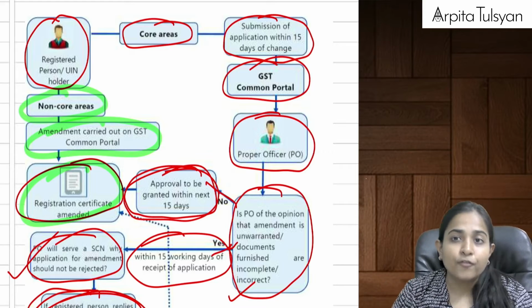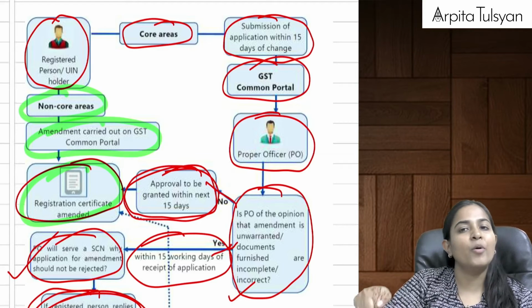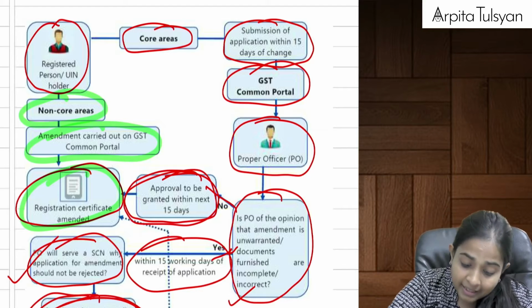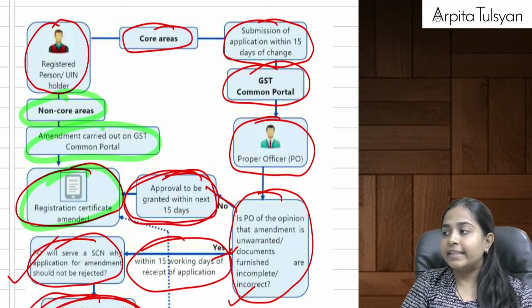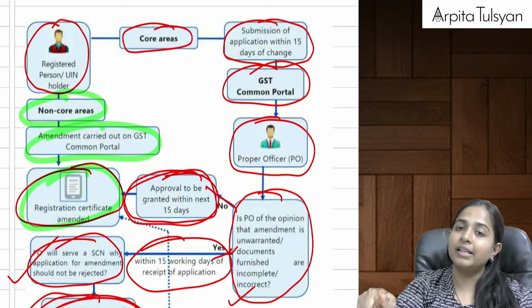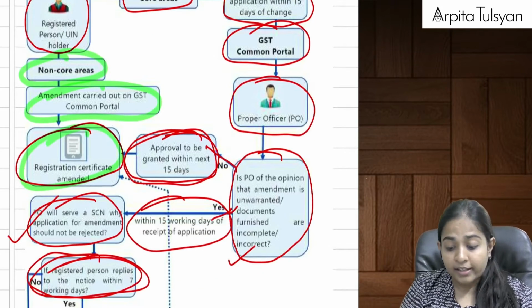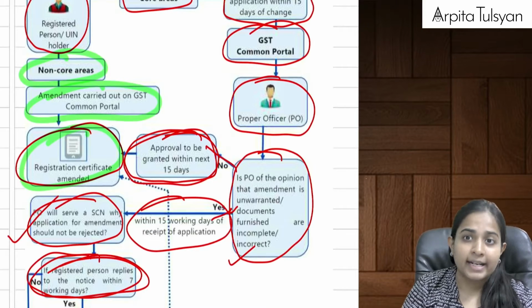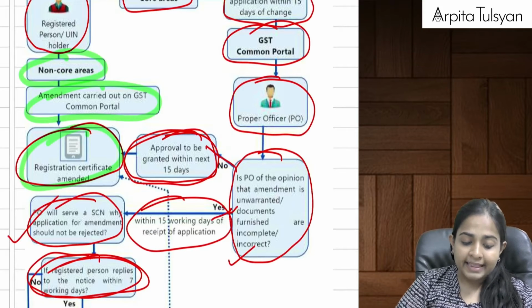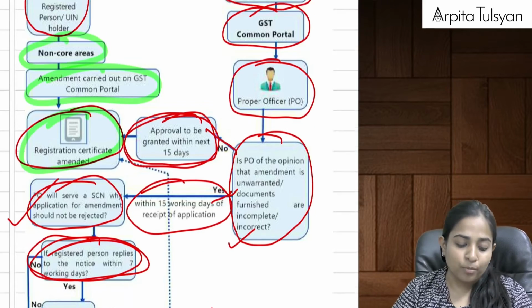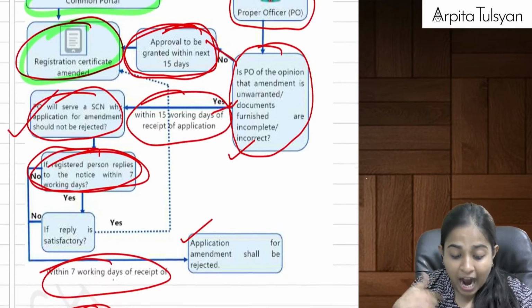But in case of core areas, we submit the application on the GST portal within 15 days. Then within the next 15 days, either the proper officer will grant me the approval and amend my certificate, or, if the proper officer is not satisfied with my supporting documents, then within these 15 days only the proper officer will issue me a show cause notice, to which I am supposed to reply within a time period of 7 days.